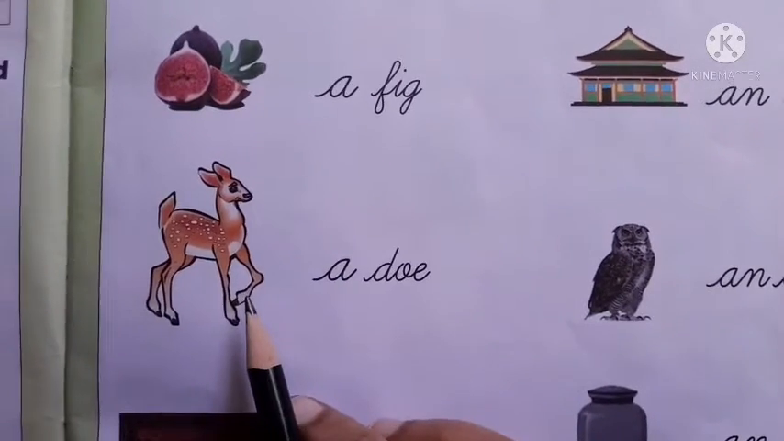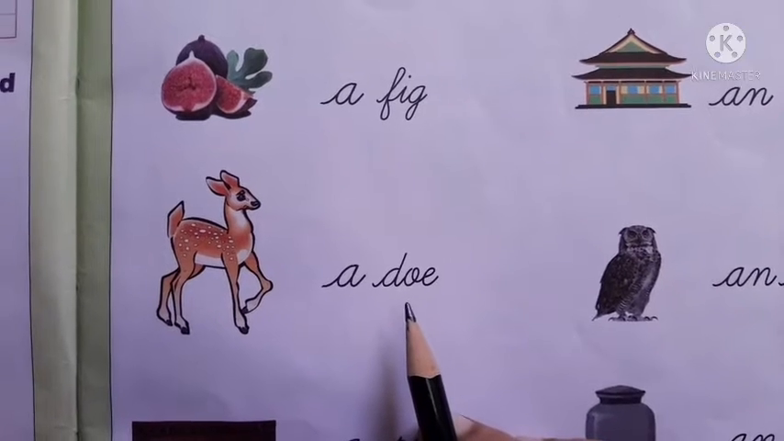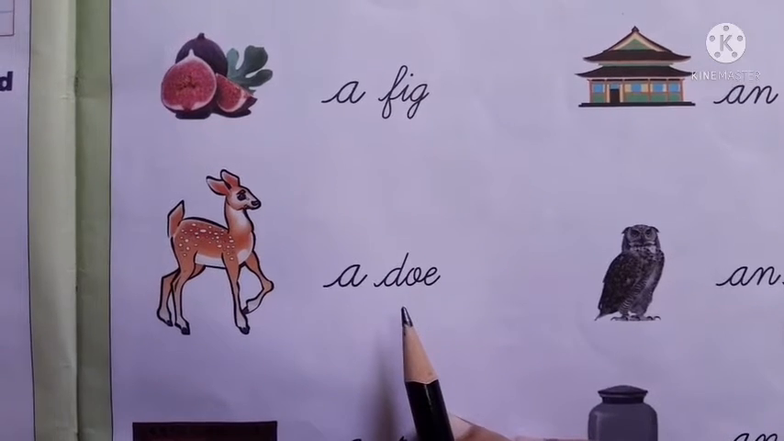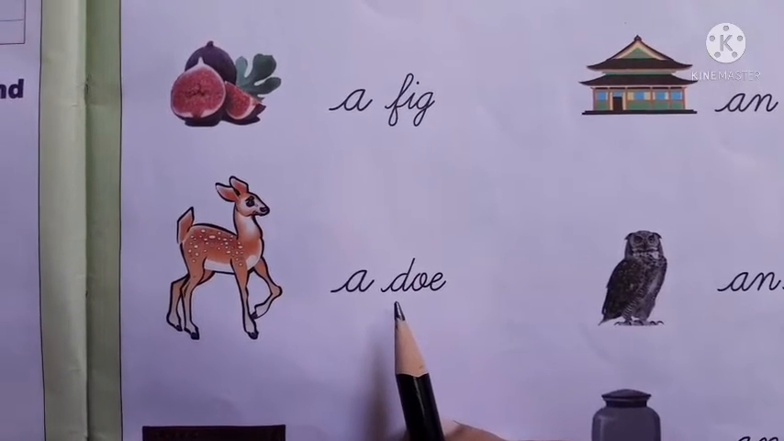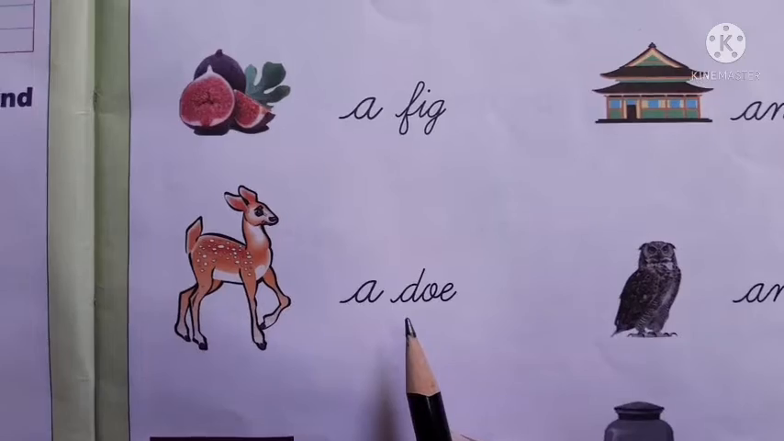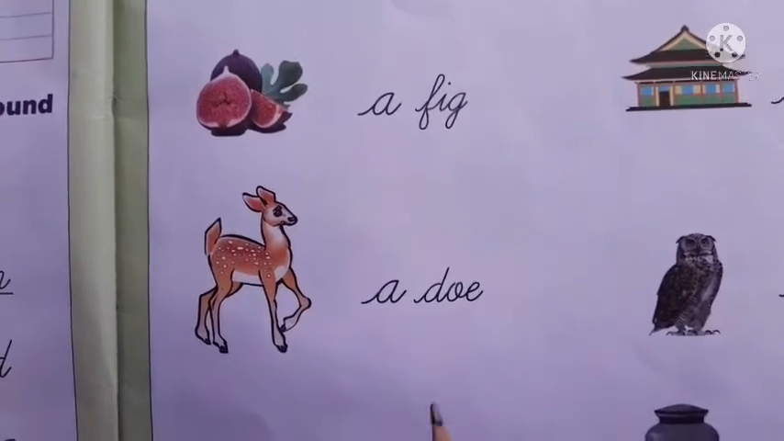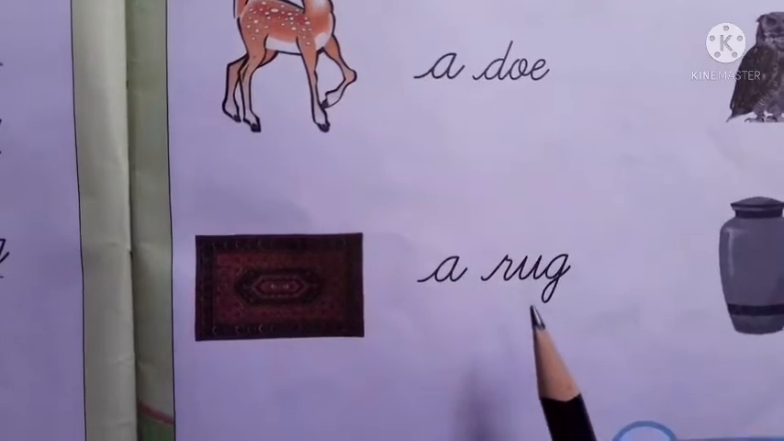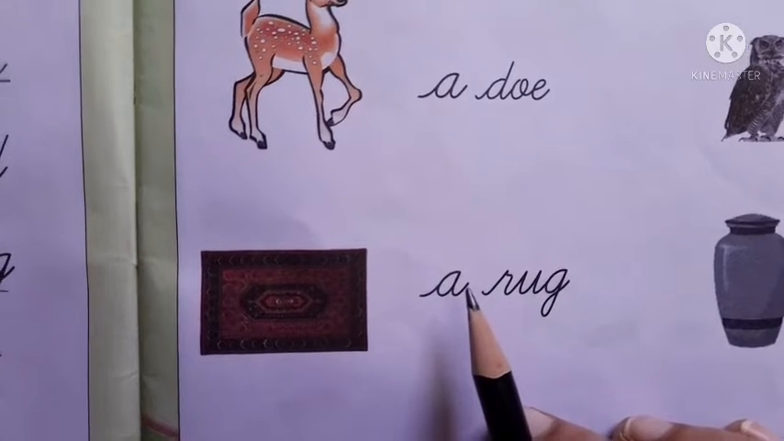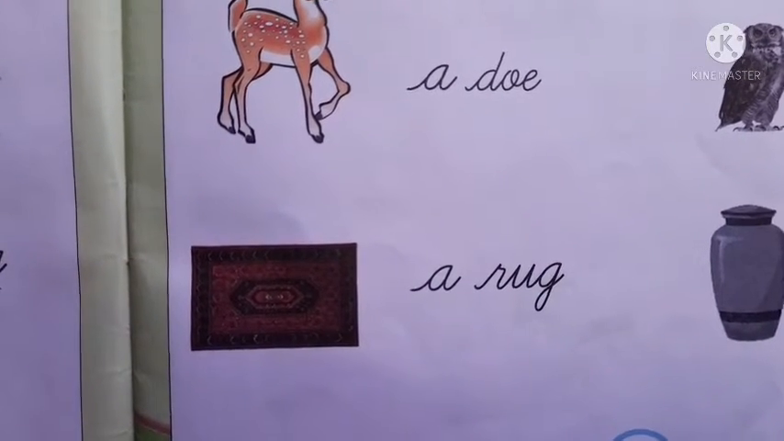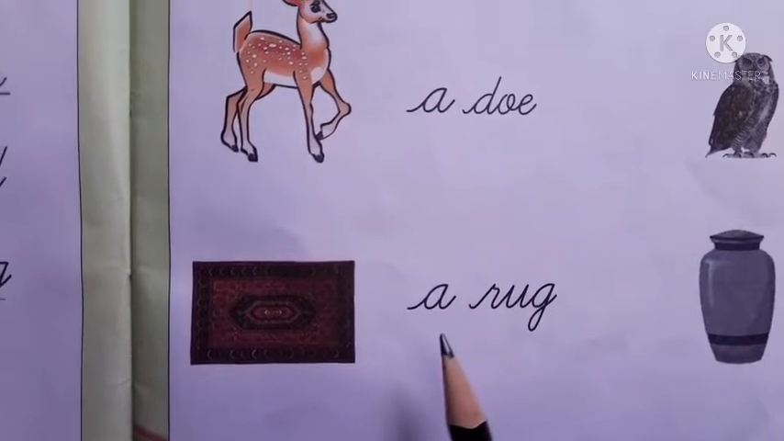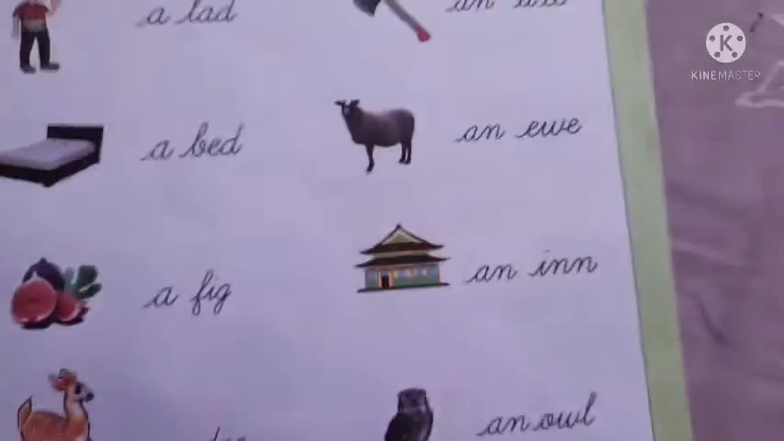What is this? This is a doe. D-O-E, doe. Doe means, as you all know, deer. A female deer, a mother deer, is called a doe. D is not a vowel. So, a doe. What is the last one? This is a rug. Rug means a cloth. R is not a vowel. So you write a rug. Okay. Now we'll go to vowels.